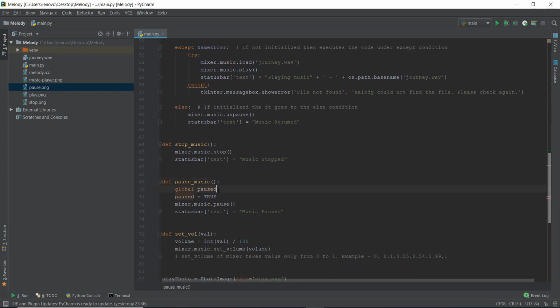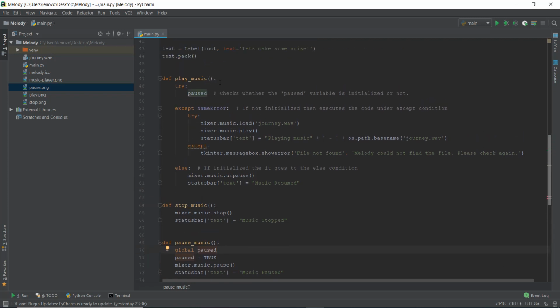That's why the paused variable won't be initialized. It's pretty simple. So it will say, okay, the paused variable hasn't been initialized. That means there is some kind of an error, and that error is called the NameError. And that is why it's going to execute all the code under the except. It's not going to execute the code under the else condition. So it's going to execute this code, which is basically the code for playing the music.